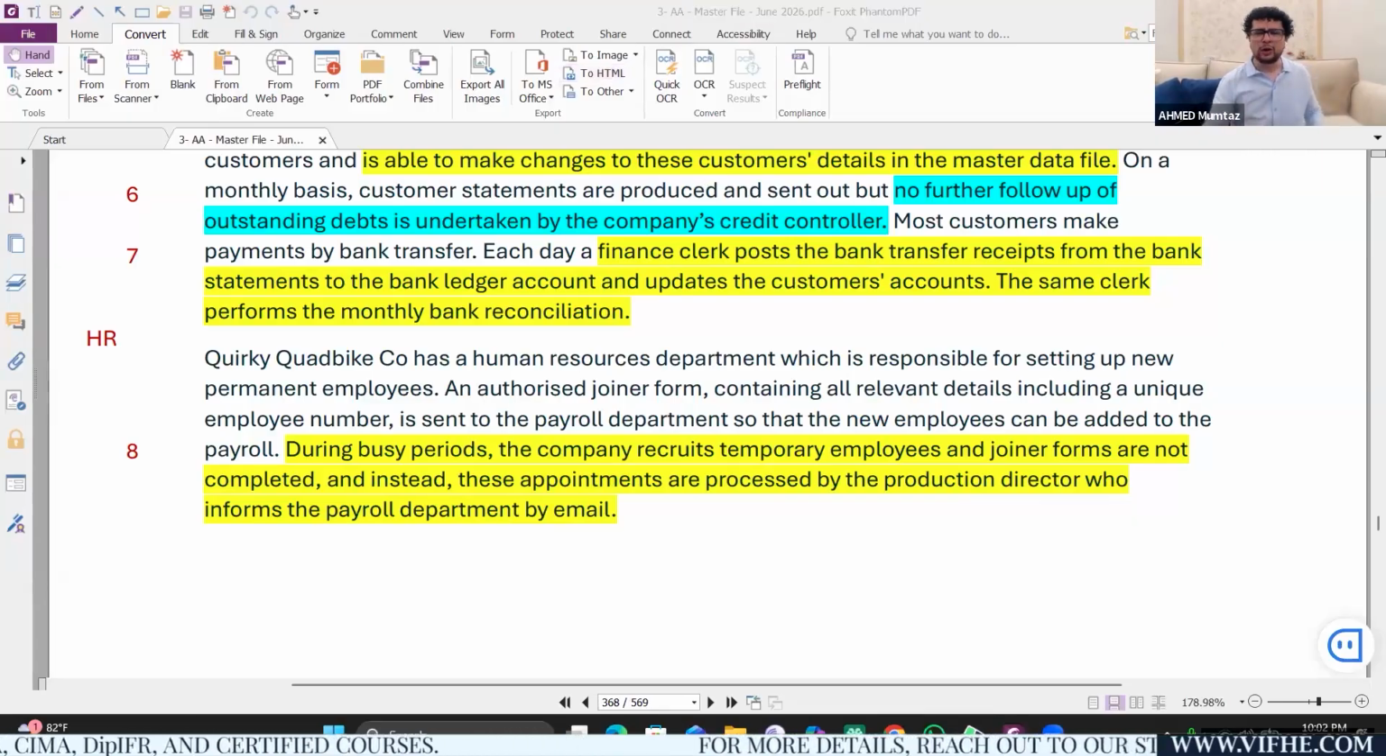Why? Imagine you are an auditor and you are auditing Ahmed company, and you get to know that there is a clerk in Ahmed company. He is going to post the bank transfer receipt from the bank statement to the bank ledger, and the same guy is going to update the customer account. For a minute, I can absorb up to this point, but the same guy is going to perform the bank reconciliation. It becomes so convenient and easy for him to perform a fraudulent transaction. Even an error will go completely unnoticed.